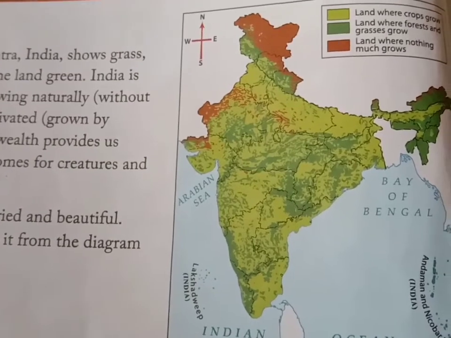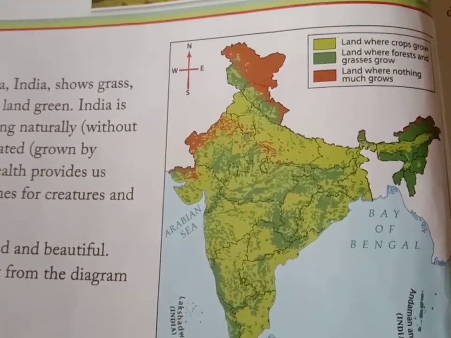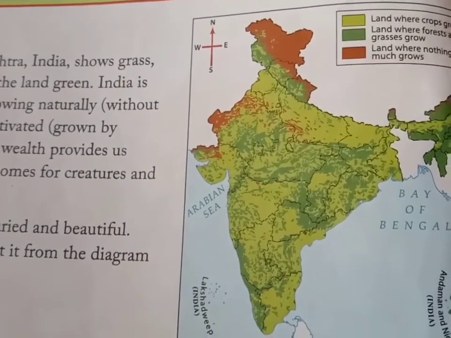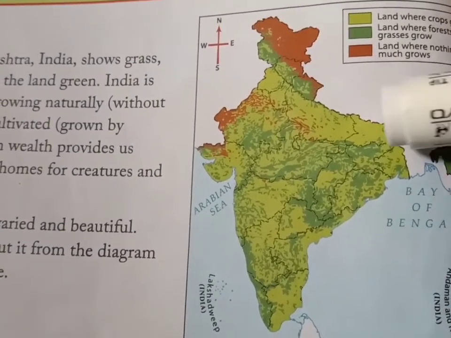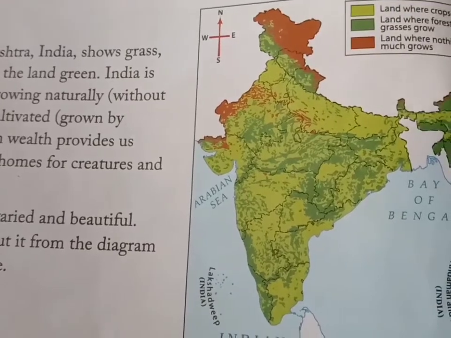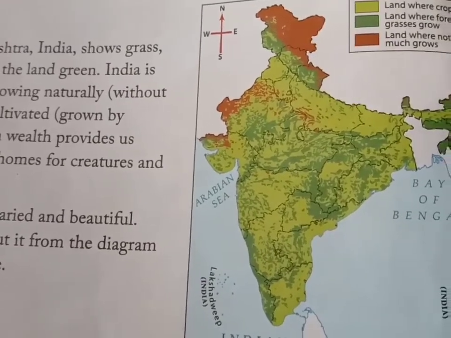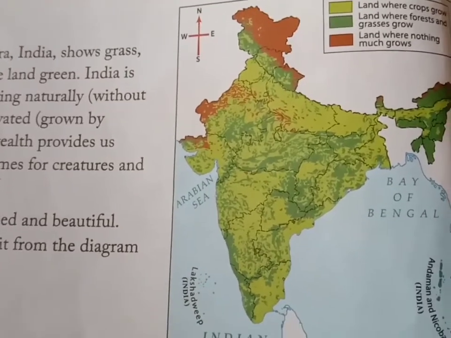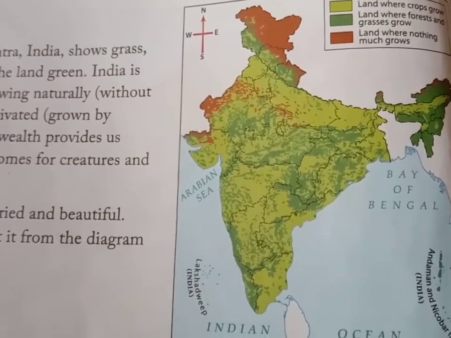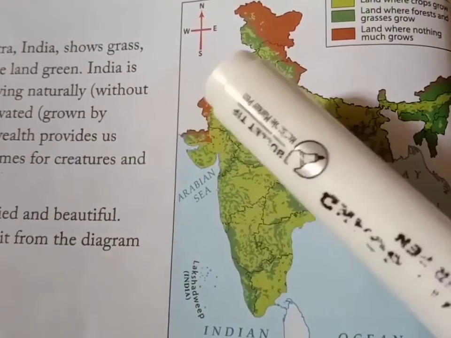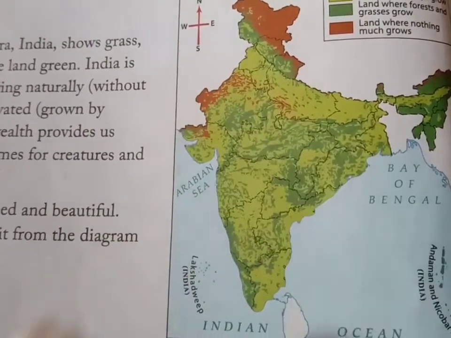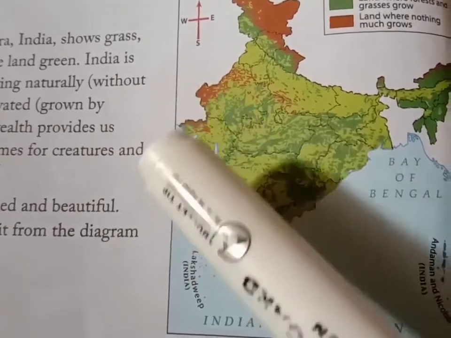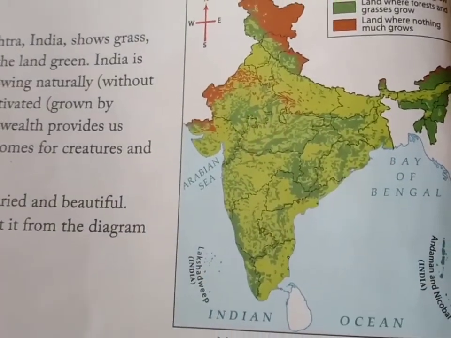Now next, pines and firs. We find pines and firs in the mountainous regions of India, this place. And next, the babul tree. We know that we get babul tree in the western part of India. It is Rajasthan, and this part is Gujarat. So in Rajasthan and Gujarat, the western part, we get babul tree also.